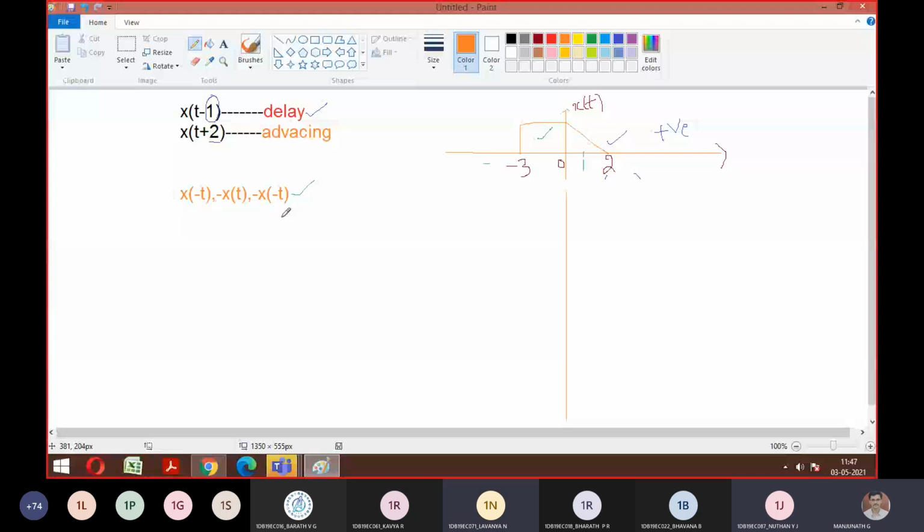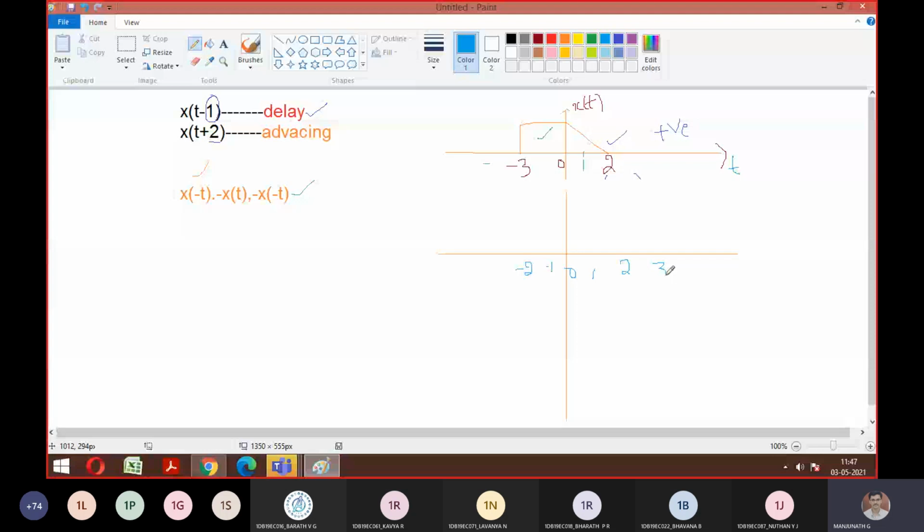Reflection. What is the meaning of reflection? Time is on the x-axis. So whatever is on the x-axis here has to get negated. So I want an exact reflection, or I can call it a mirror image. Mirror image means whatever starts from -3 will go to this side, and this side will come to this side. So the signal will start from -2, then -1 is there, 0 is there, then 1, 2, and 3.